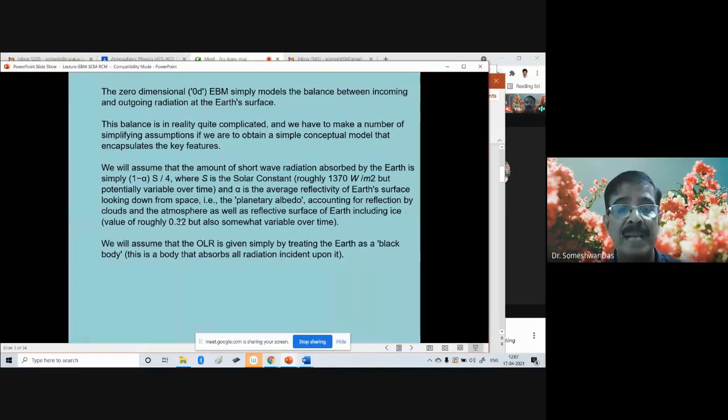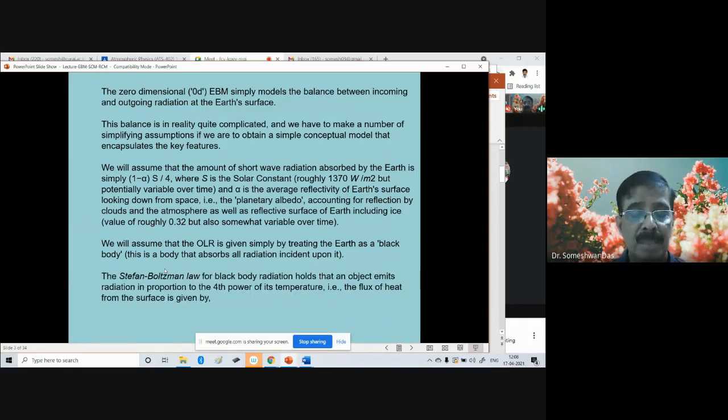So we will assume that the outgoing long wave radiation, denoted by OLR, is given simply by treating the Earth as a black body initially. Later on, we shall see that. Now, if we do that, then the estimated temperature of the Earth is not so realistic. But initially, to make it simple, we'll consider Earth as a black body. And as you know, this is a body that absorbs all radiation incident upon it.